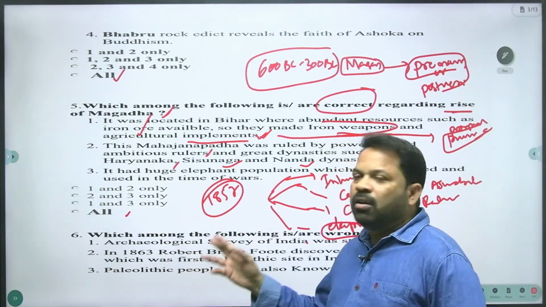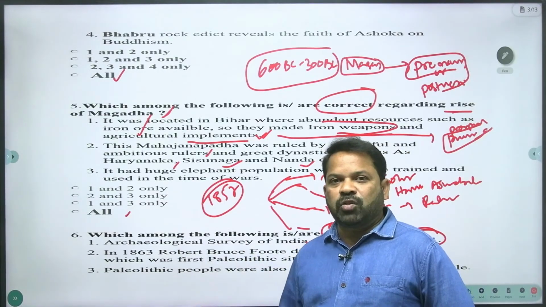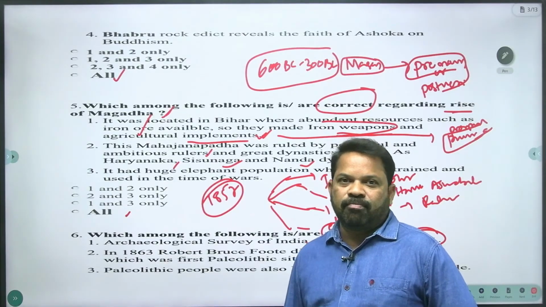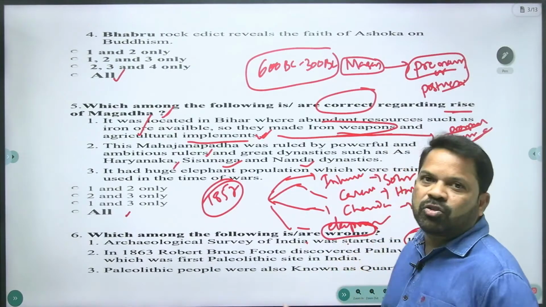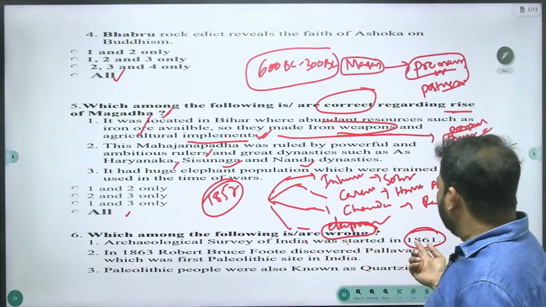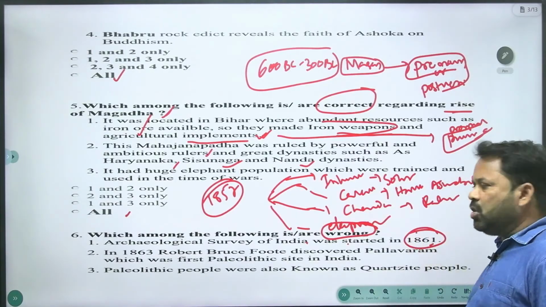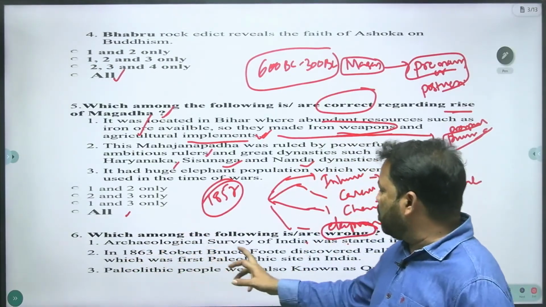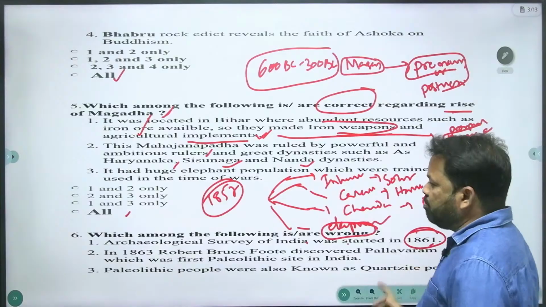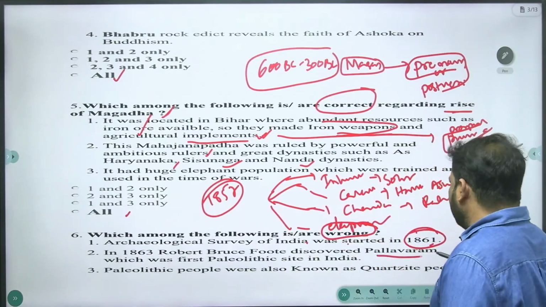Because of this reason, the first topic, prehistoric cultures, and the second topic, Indus Valley civilization, were not studied before the 19th century, because the Archaeological Survey of India was started in the second half of the 19th century, in 1861. And coming to the point, in 1863, Robert Bruce Foote discovered Pallavaram, which was the first Paleolithic site in India. Pallavaram in Tamil Nadu.